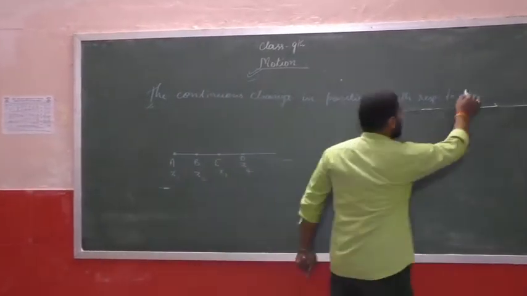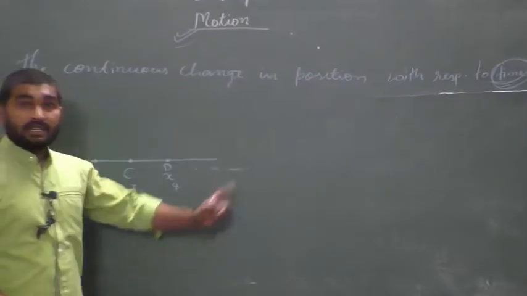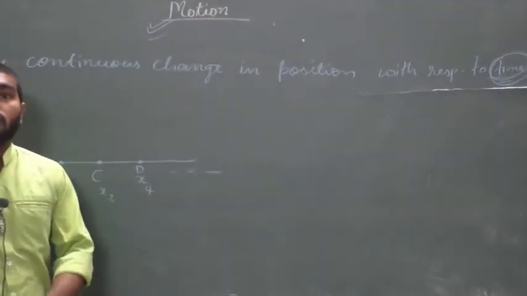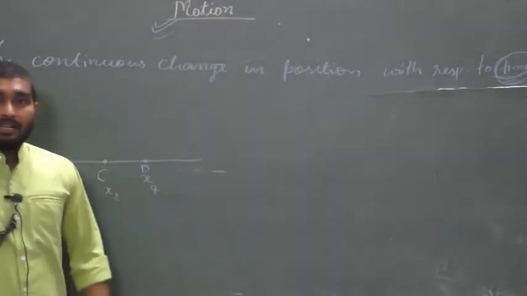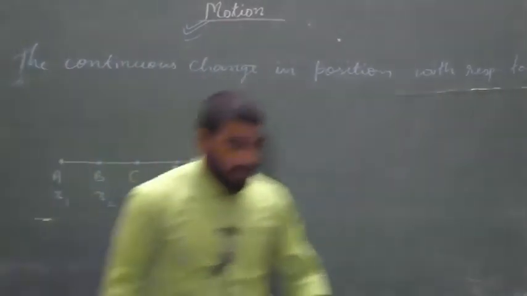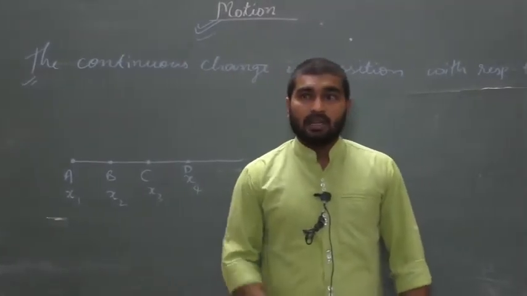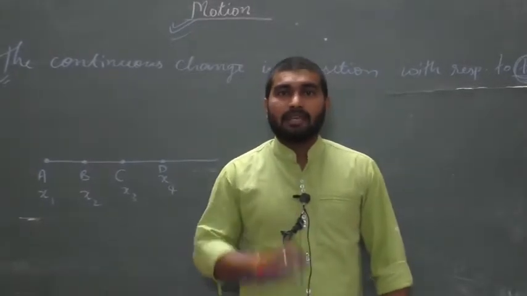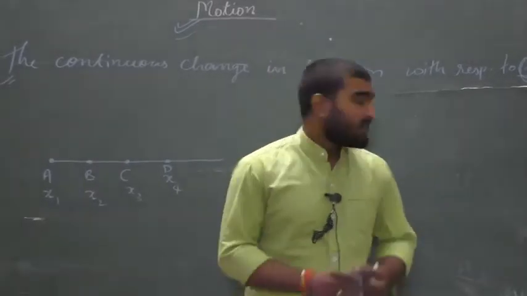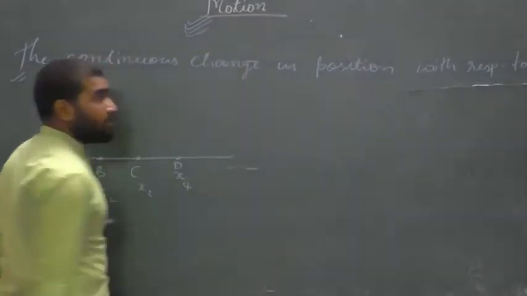Why is time considered here? Because without using time, motion cannot be possible. Let's see here. I am at A. When I move from A to B, then I am using a little bit of time. When I am not using a little bit of time, I cannot change my position. So in the case of motion, time is the most important phenomenon.